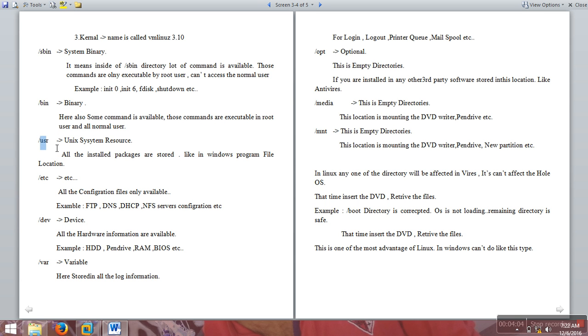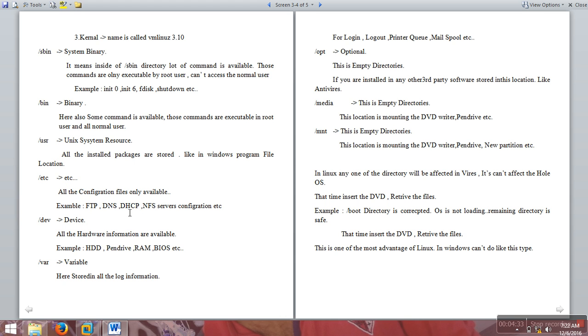/usr, as I already said when installing the operating system, means Unix System Resources. Here all the installation packages are stored. Windows uses the .exe format for applications, while Linux uses packages with .rpm and .deb extensions. That's why Linux is more secure compared to Windows; viruses will not be executed. /etc holds all the configuration files.